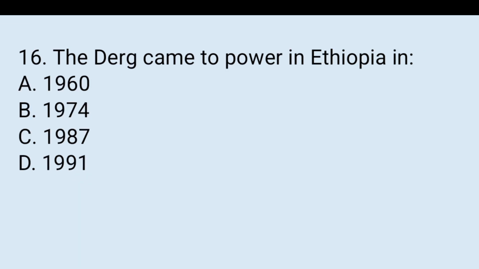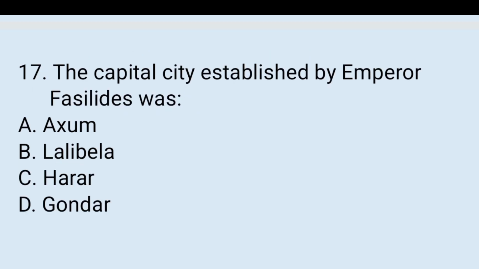16. The Derg came to power in Ethiopia in what year? A. 1960, B. 1974, C. 1987, D. 1991. The right answer is B, 1974. 17. The capital city established by Emperor Fasilides was A. Aksum, B. Lalibela, C. Harar, D. Gondar. The right answer is Gondar. Gondar was established in 1636 as a permanent political center of the empire.